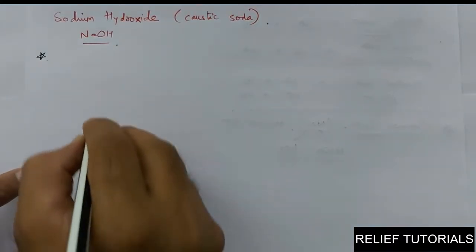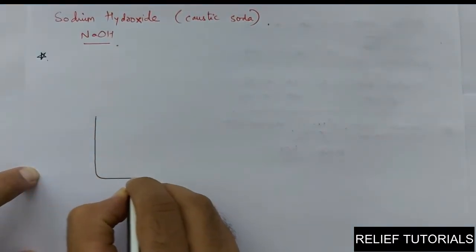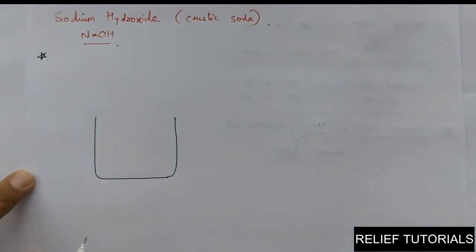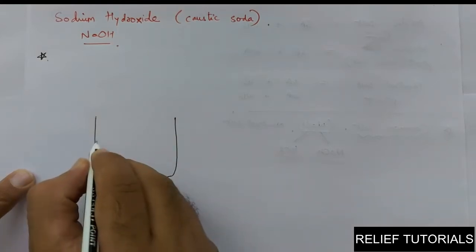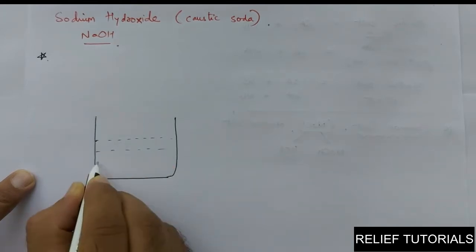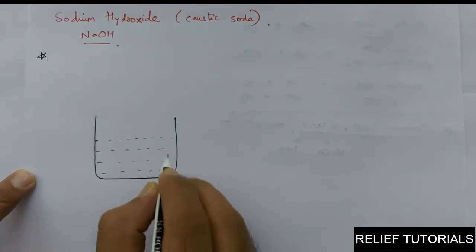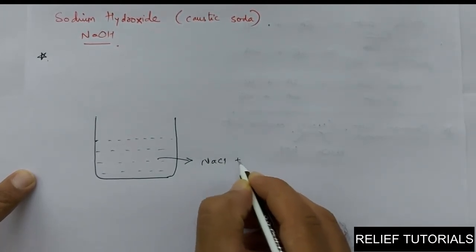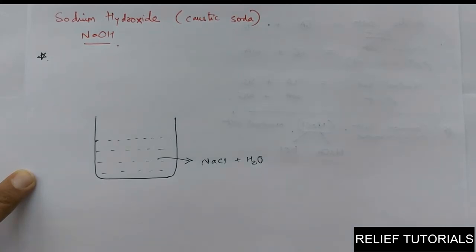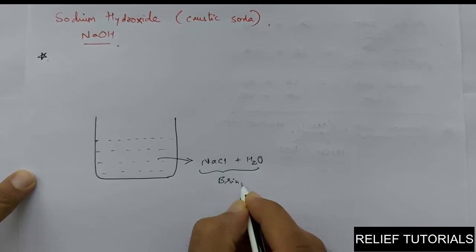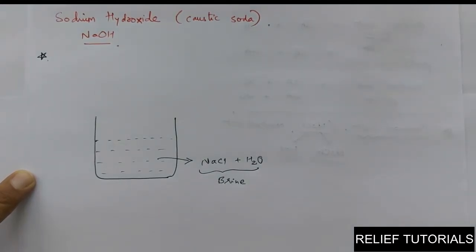Listen to me carefully. Consider the vessel, and this is the solution of common salt in water. Solution of common salt in water we can represent like this: NaCl plus H2O, and this mixture is called brine, B-R-I-N-E.